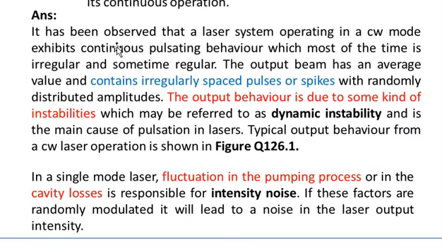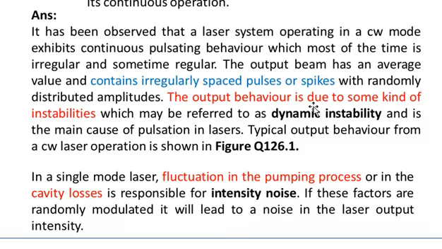The answer is: it has been observed that a laser system operating in a CW mode exhibits continuous pulsating behavior, which most of the time is irregular and sometimes regular. The output beam has an average value and contains irregularly spaced pulses or spikes with randomly distributed amplitudes.